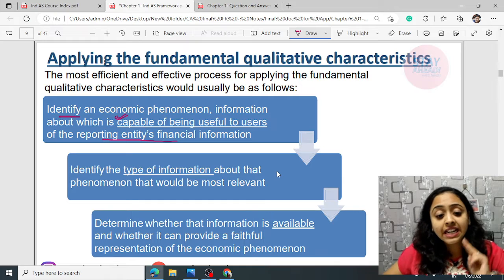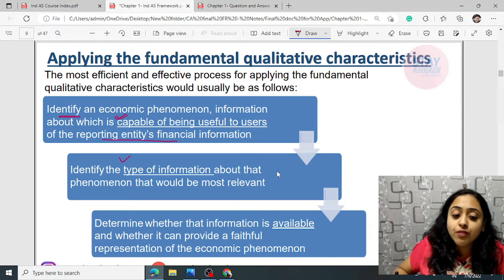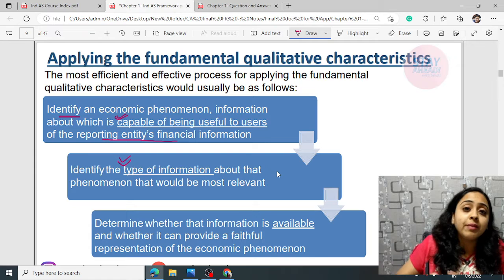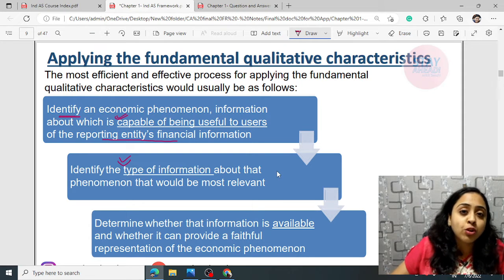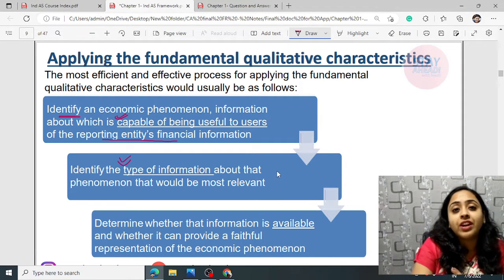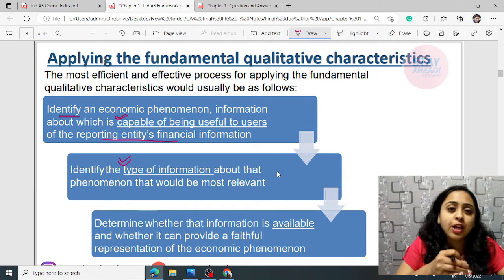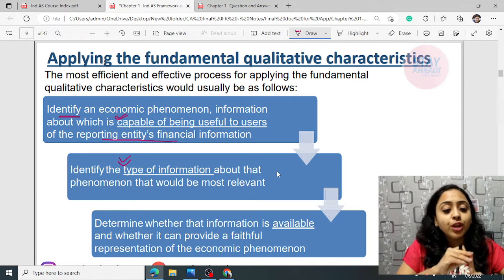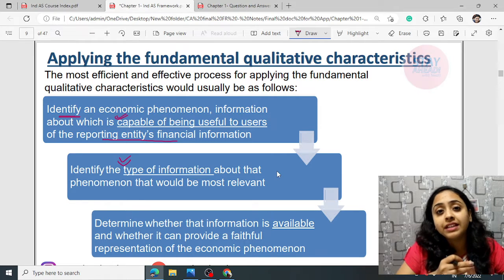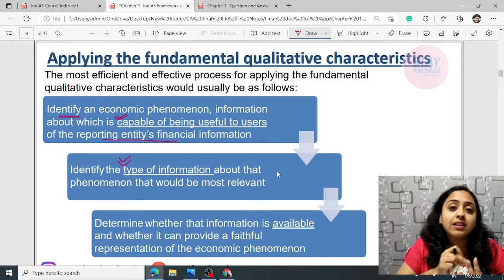Then, secondly, you have to identify the type of information that needs to be presented, that needs to be disclosed about that particular event or transaction. Firstly, identify the transaction, the economic event that has capacity to influence the user's decision. Secondly, identify the information that should be explained, that should be disclosed about this economic event or transaction.